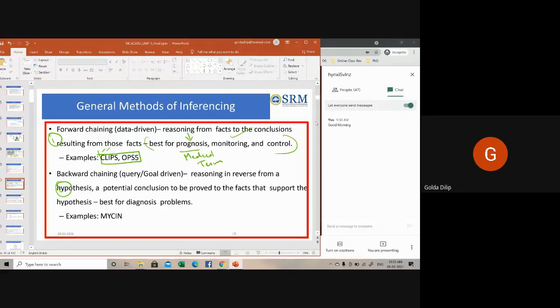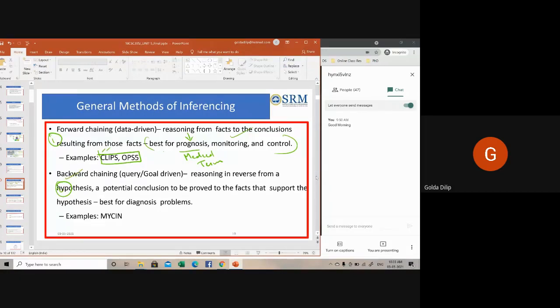It's one of the most widely used expert system tools. C language integrated production system. Yeah, thank you. CLIPS stands for C language integrated production system. So it's a widely used expert system tool. Then another one is OPS5. OPS5 is Official Production System. That's also a rule-based expert system. So these are all popular or successful expert systems.